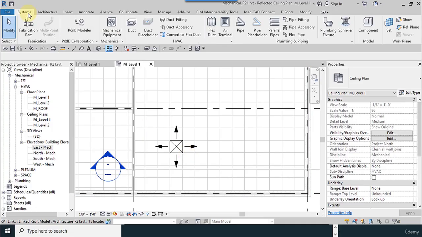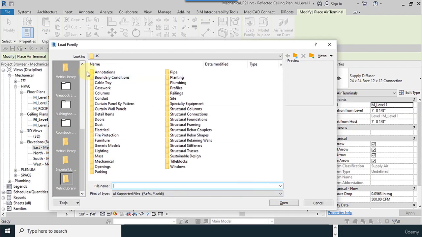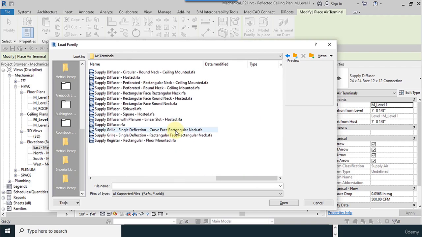There is another type of diffuser here. I go to air terminal, load family. I go to the mechanical air side components, air terminals. We have another type of diffusers.